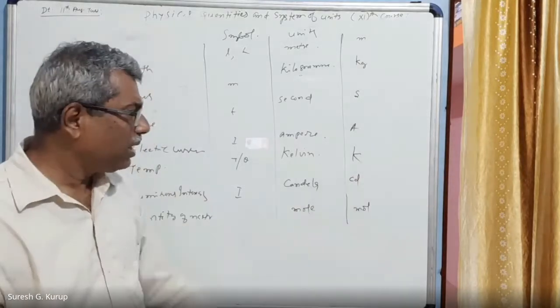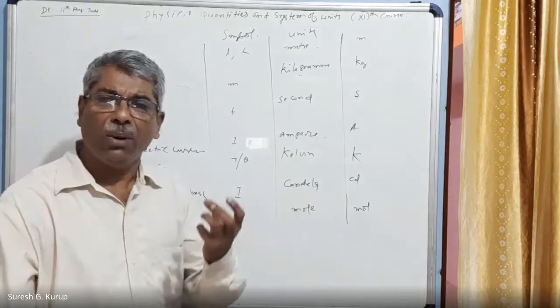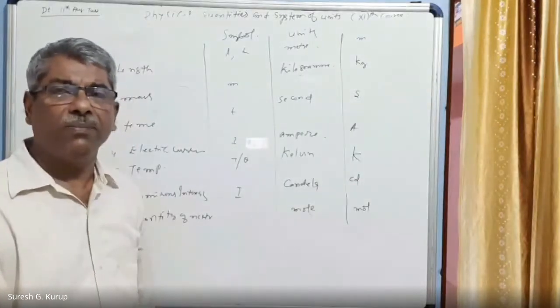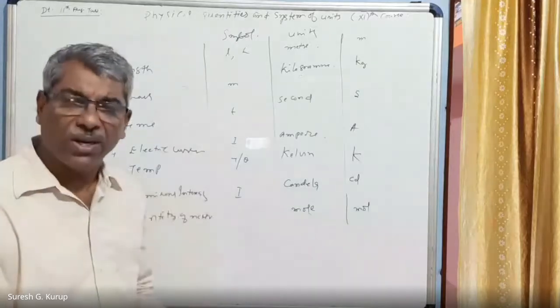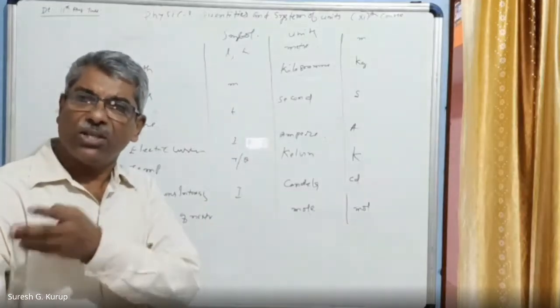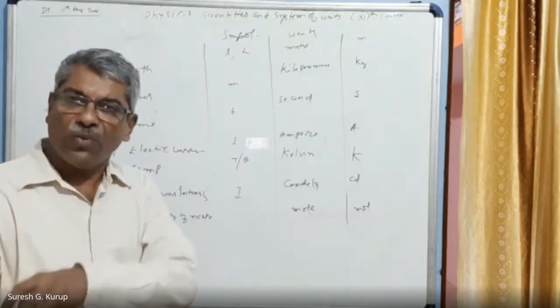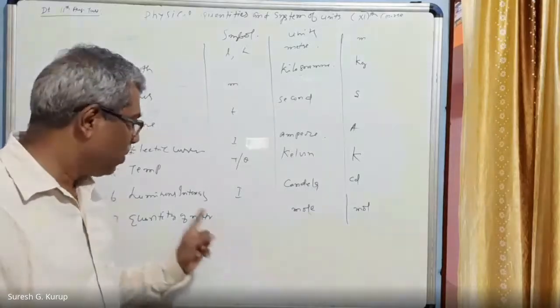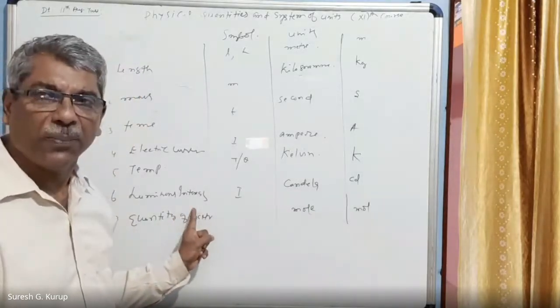Right? This is candela. Candela is the measurement of the amount of light energy falling on a certain surface from a source. A source is producing light, and at a certain distance away from that, there is a wall or a surface on which, per unit area, you measure how much energy it is receiving. That is what is called luminous intensity, right?